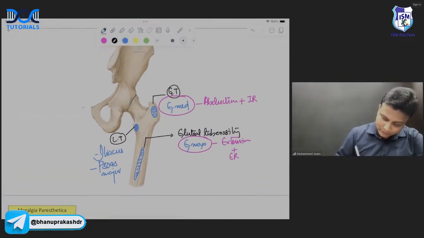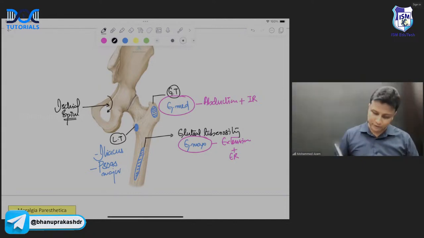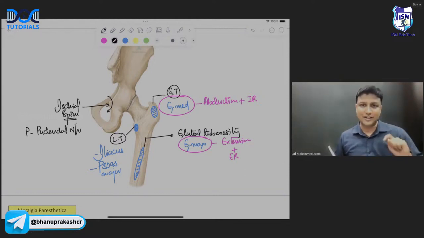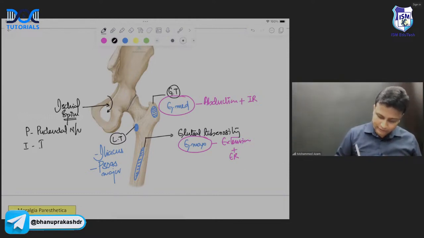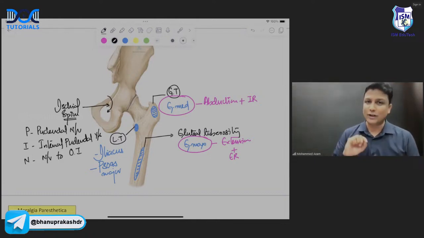Done? Now, and nowadays something very much trending, sir. This spine here will be known as the ischial spine. Now, in your exam, many times they are asking the question here, sir, about the ischial spine, because a nerve turns around here. There is a nerve which is going to turn here, and that nerve is a very famous one, the pudendal nerve, sir. The pudendal nerve turns around the ischial spine. Not only the pudendal nerve, along with that, the internal pudendal artery and vein, internal pudendal vessels. Along with that, even the nerve to a muscle, and the name of the muscle is obturator internus.